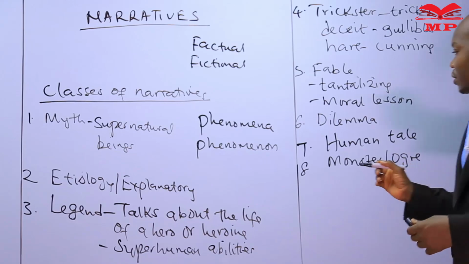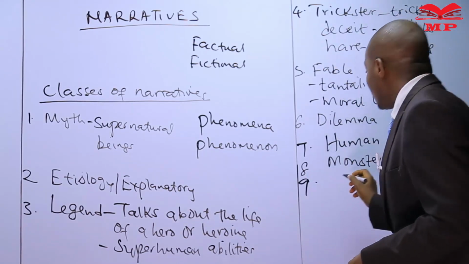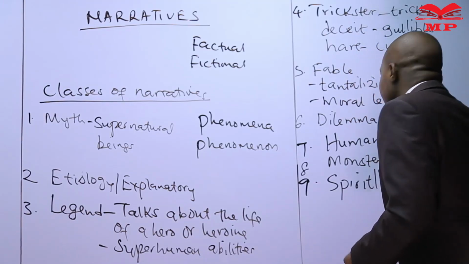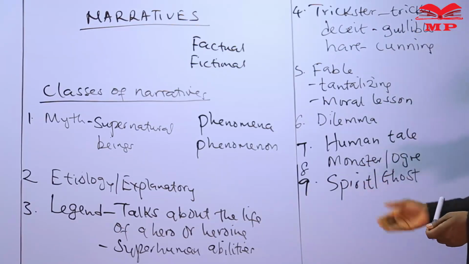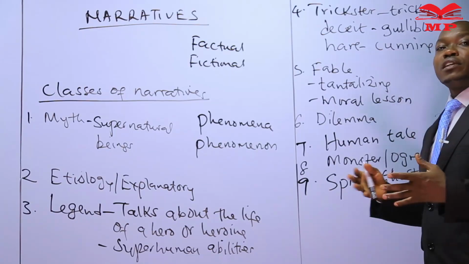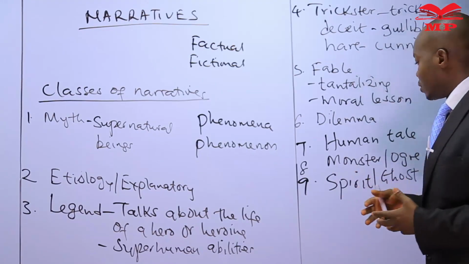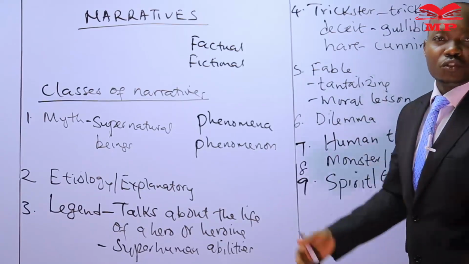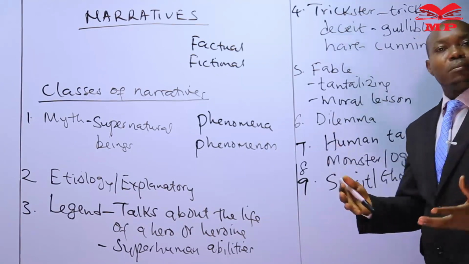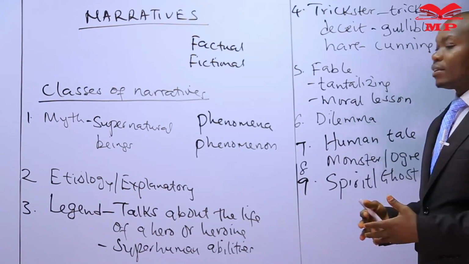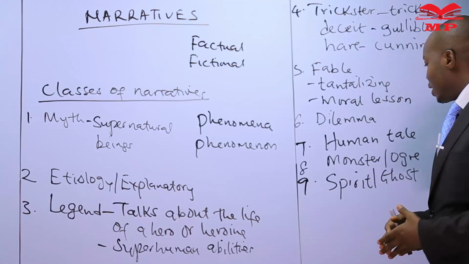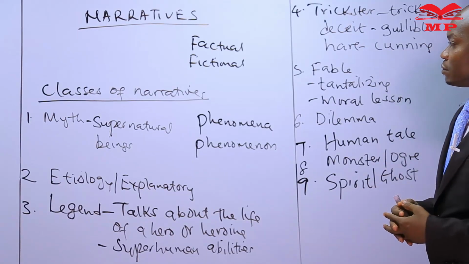The last category of story, students, is what you call spirit or ghost narratives. Now, a spirit or a ghost narrative is a story about dead people. For example, someone who is dead and reappears in a story. We call that a ghost narrative. We have the ghost element in it. Someone who is dead and reappears in a story and will influence the events in that story. We call that a ghost or a spirit narrative.